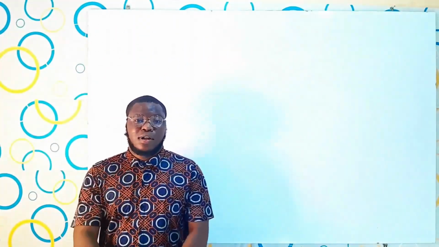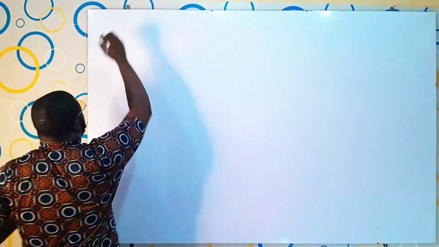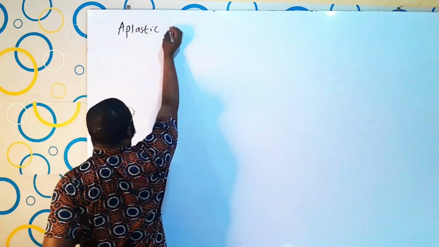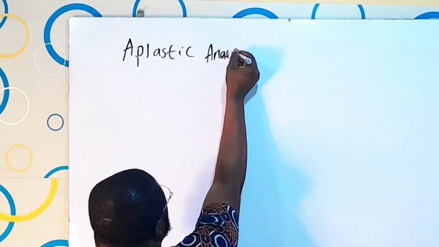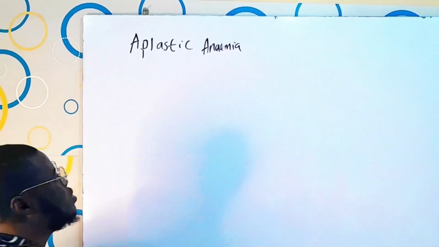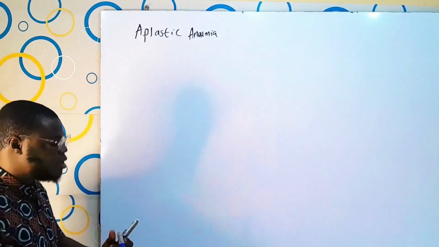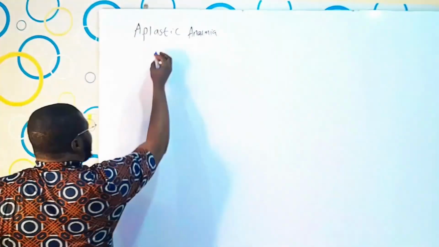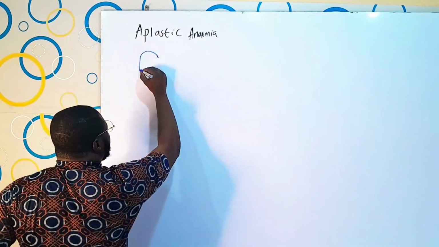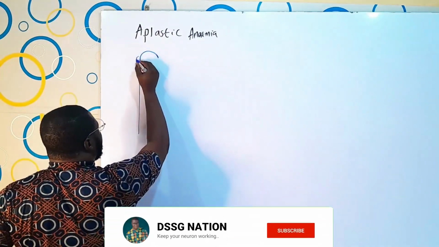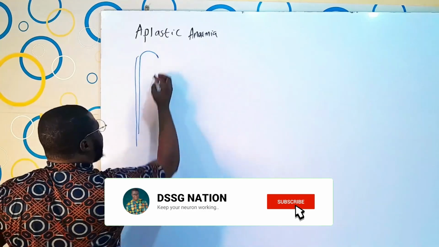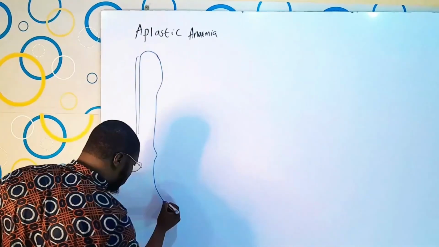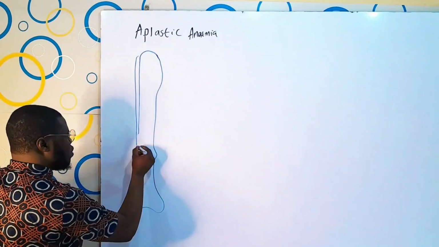Welcome back, guys. Now, talking about aplastic anemia. Aplastic anemia solely affects the bone marrow.